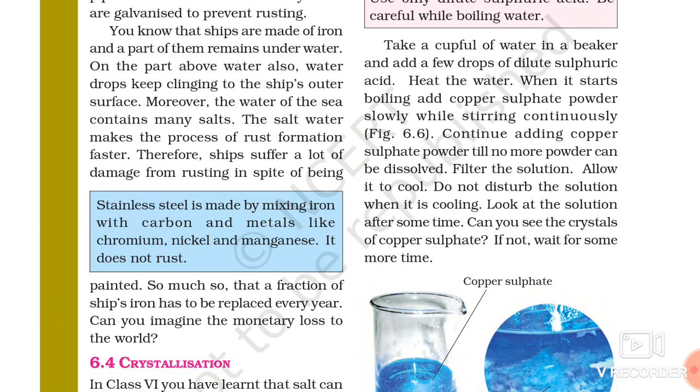It is given: take a cup full of water in a beaker and add a few drops of dilute sulfuric acid. Heat the water. When it starts boiling, add copper sulfate powder slowly while stirring.